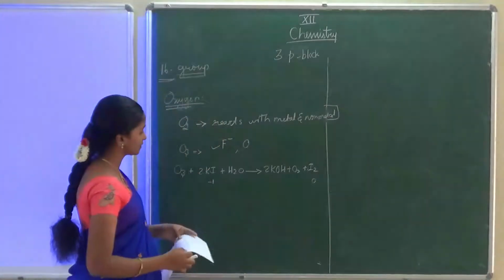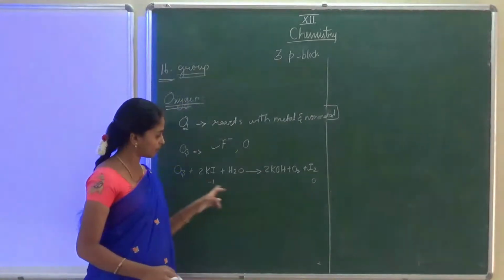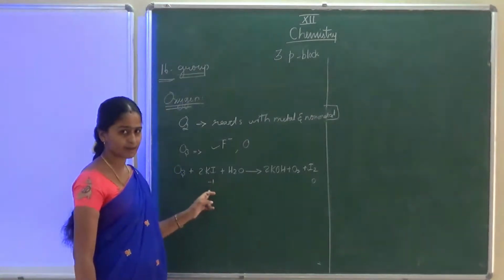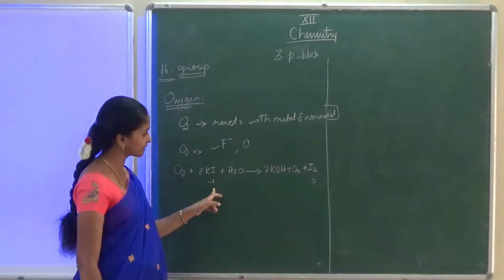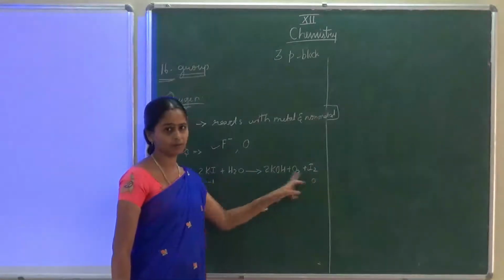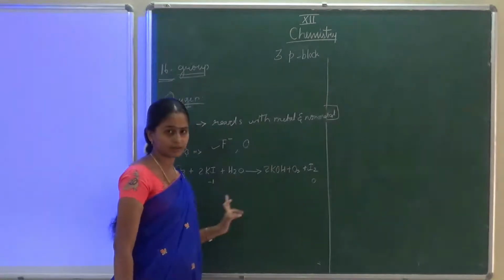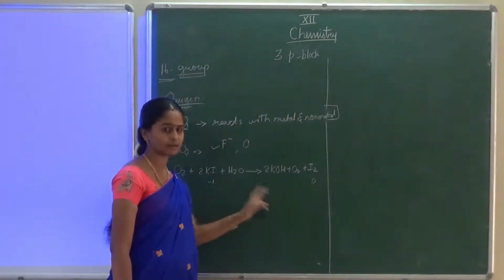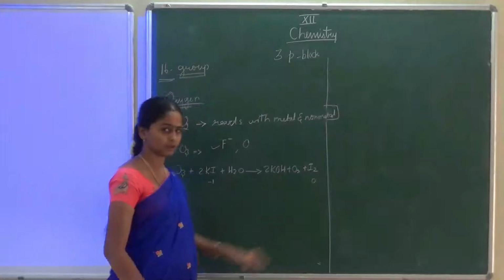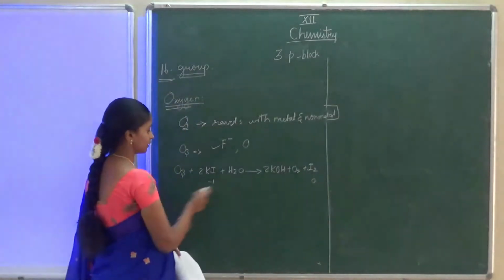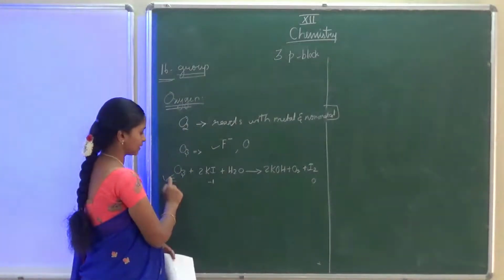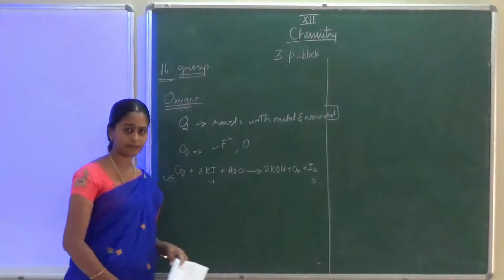So -1 to 0, what happened here? It loses the electron and is converted into I2. The oxidation number has increased, that means loss of electron, oxidation. Who made this occur here? The ozone. That's why we call it the best oxidizing agent.